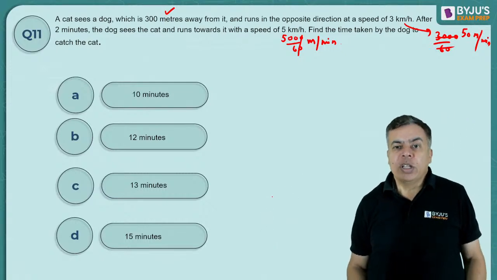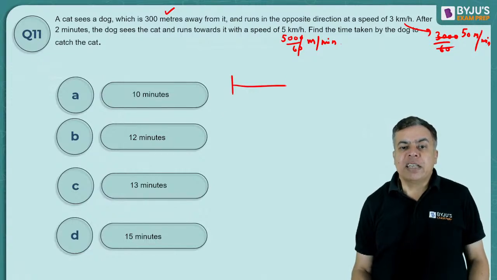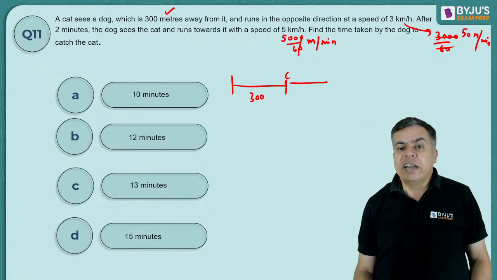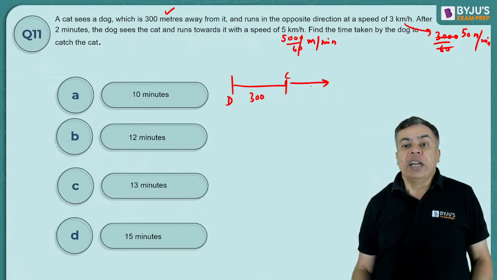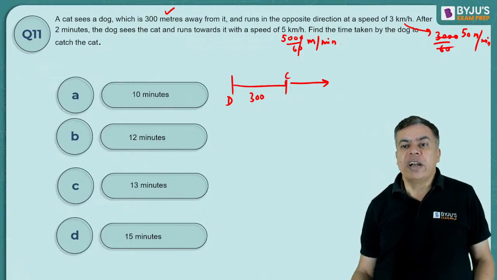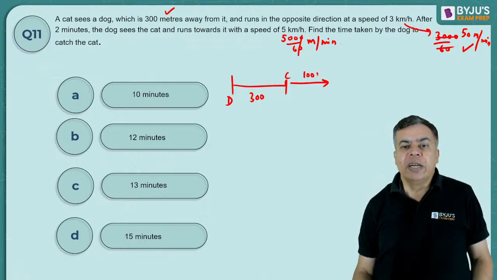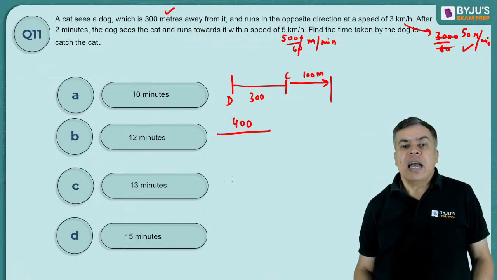Okay. Now the thing is that initially the gap was 300 meter and the cat started running in this direction. Dog is here, right? But in 2 minutes it had already covered, because 50 meter per minute, 2 minutes it will cover 100 meter more. Now the gap will be 400 meter at a relative speed.